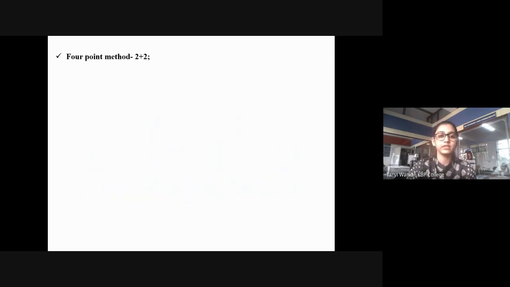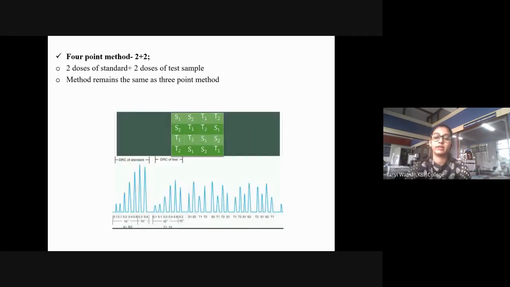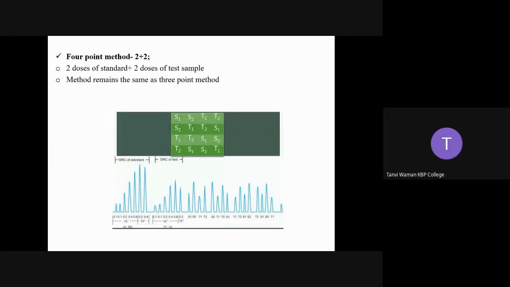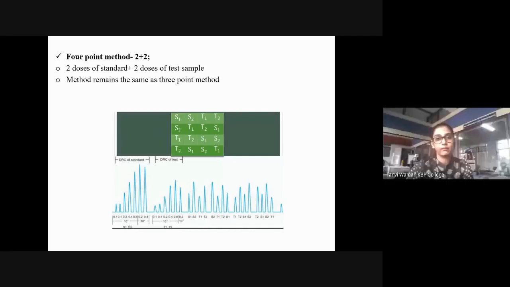Same goes for the 4-point method, 2+2, two doses of standard and 2 doses of your test sample. The method is going to remain the same. Again, you are going to use the Latin square for a randomized method to reduce chances of bias.